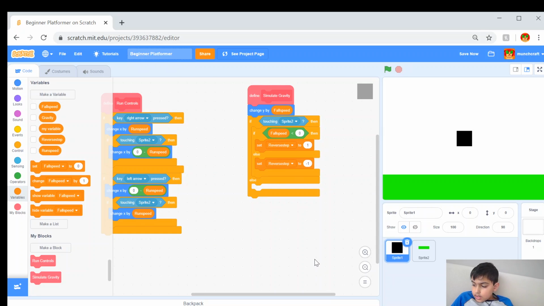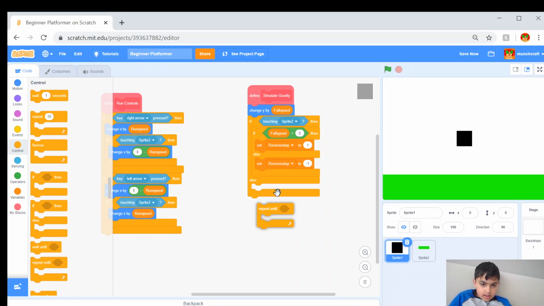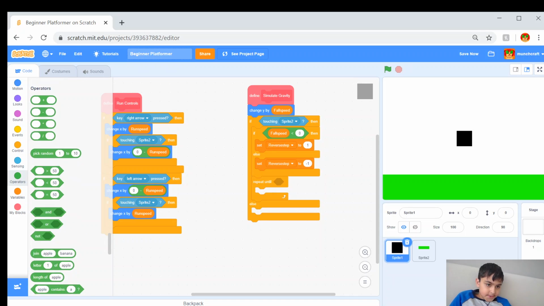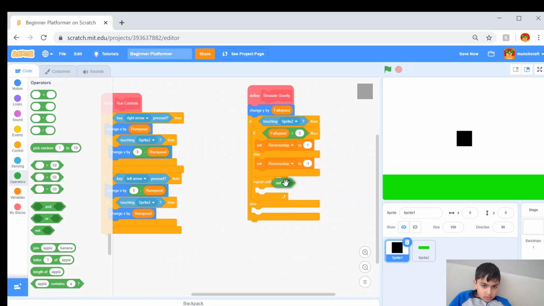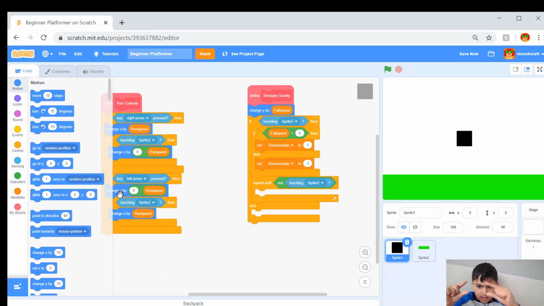Okay, and then right after that, we're going to have a repeat until. And we're going to say repeat until not touching the platforms. We are going to change the y by the reverse step, so that way we can have the player rise out of the platform.